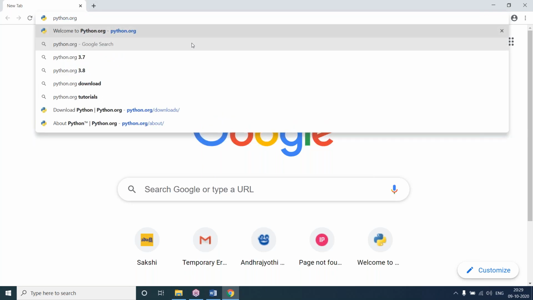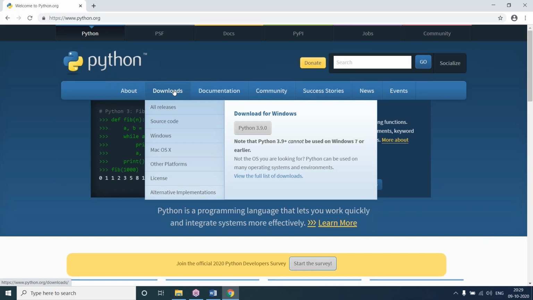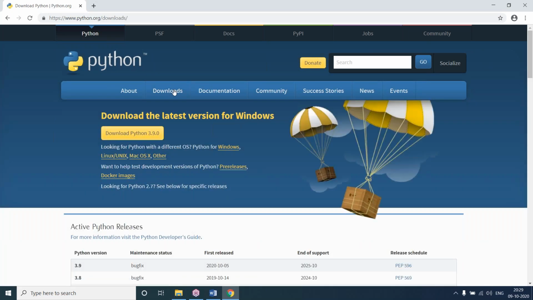Here I'm using python.org. In downloads, you can see the latest version. Download Python 3.9.0 is given. Before that there was 3.8.5 and 3.8.6. Two days back they uploaded this, and again they deleted it. This is a recent update that we can see here.